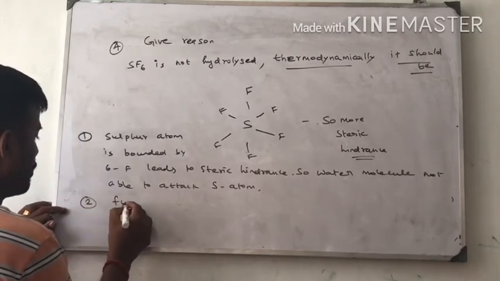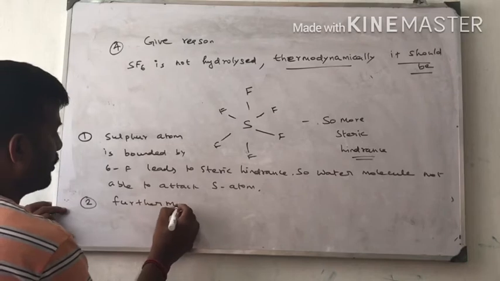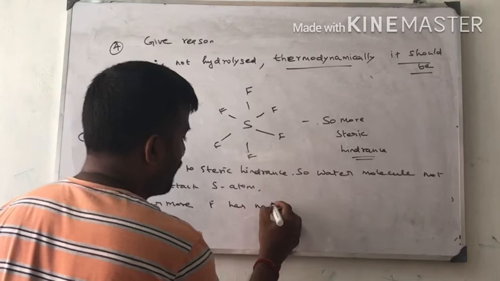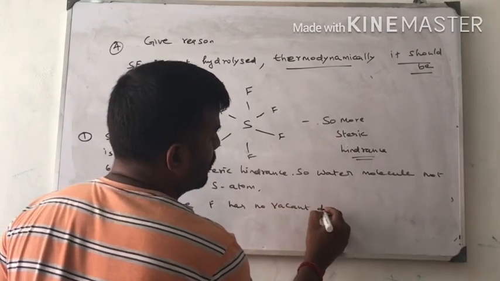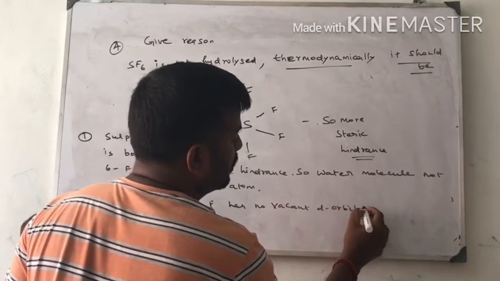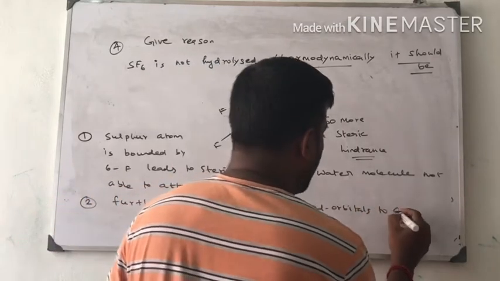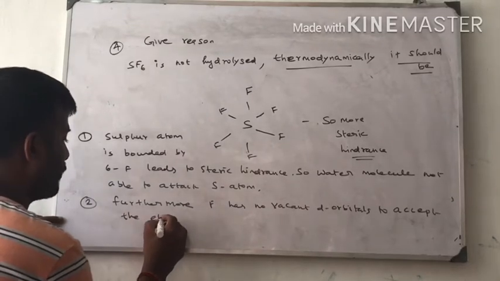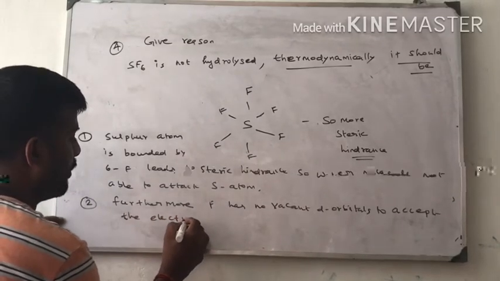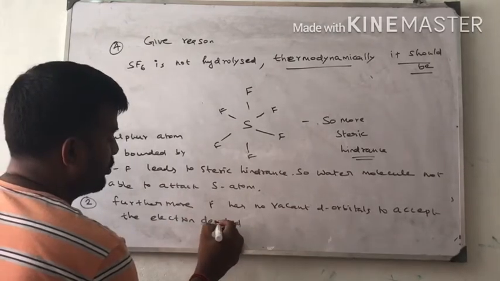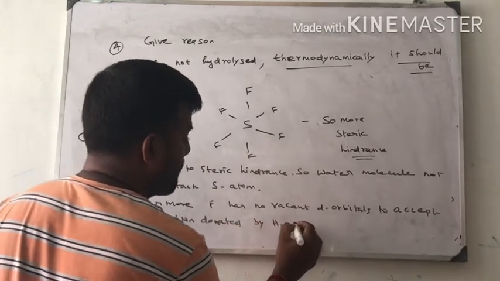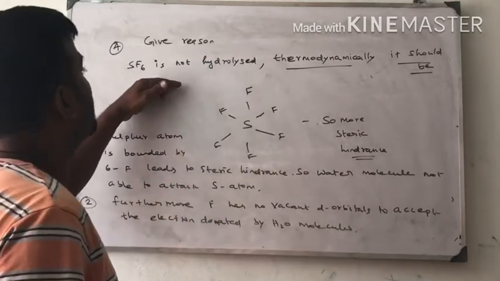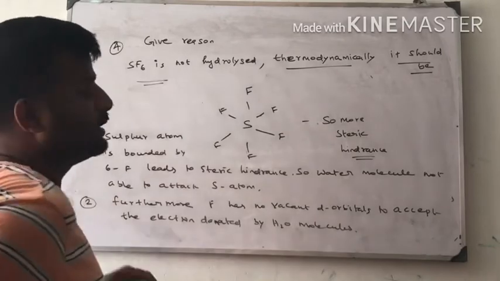Second reason, furthermore, fluorine has no vacant d orbitals to accept the electron donated by the water molecule. These are the two reasons that SF6 is not hydrolyzed easily.